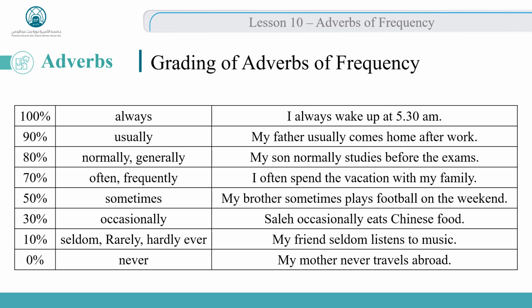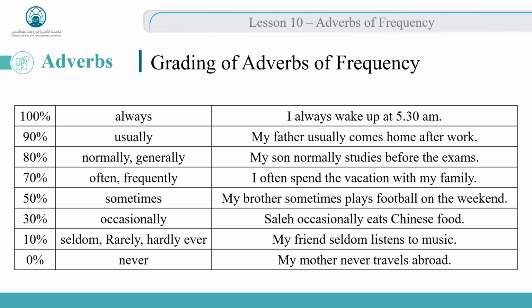Then we have occasionally. If we look at it, it will be like 30% of frequency. We say Saleh occasionally eats Chinese food. It means from time to time he would go to a Chinese restaurant, or he would even cook some Chinese food, but this doesn't happen a lot. It is only like 30%.